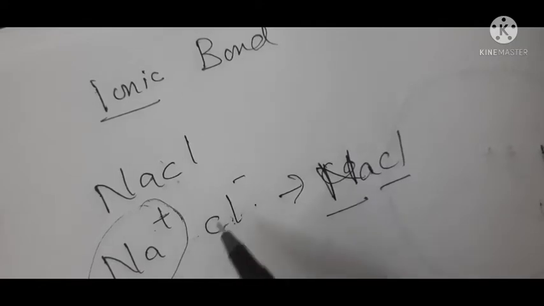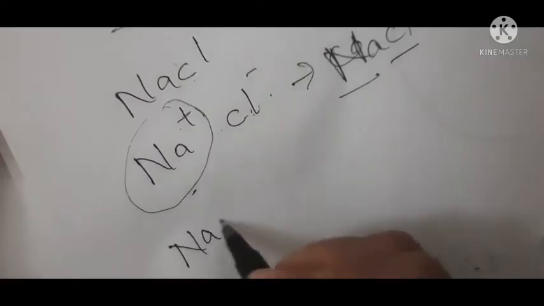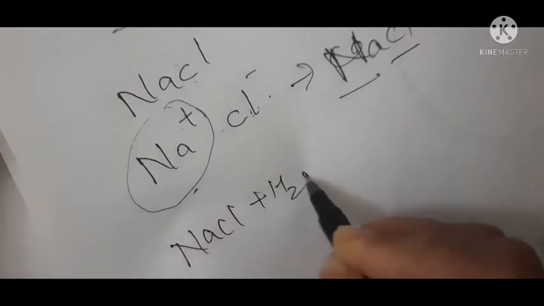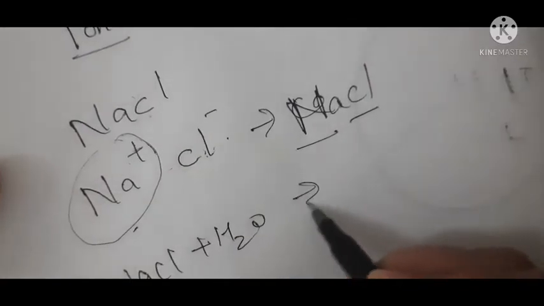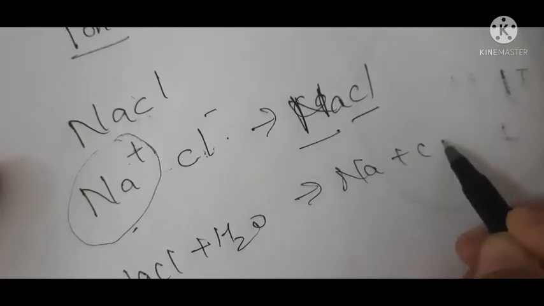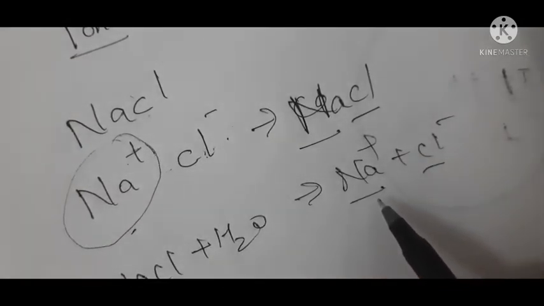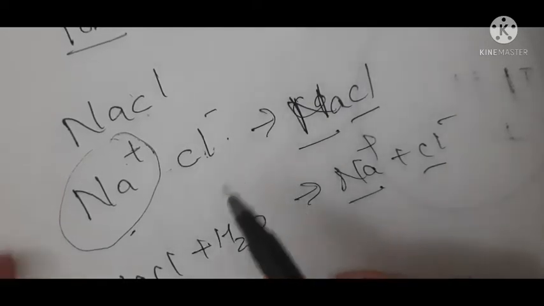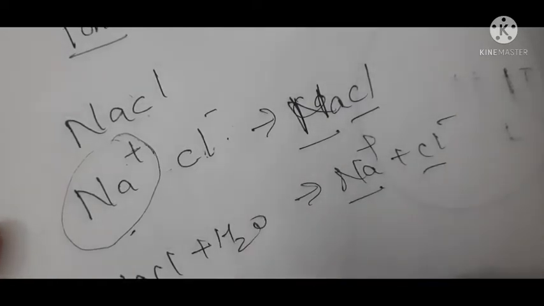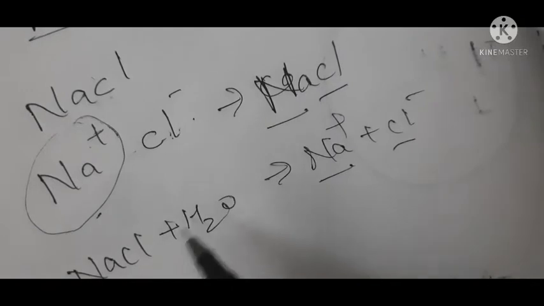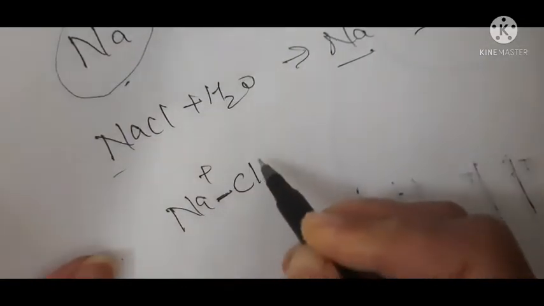Now in sodium chloride, when water is added, what will happen? It is dissociated into Na plus and Cl negative, and it is these ions which carry the electric current. Sodium chloride is solid. So in order to convert it into a liquid state, what happens? There is a bond between Na plus and Cl negative.